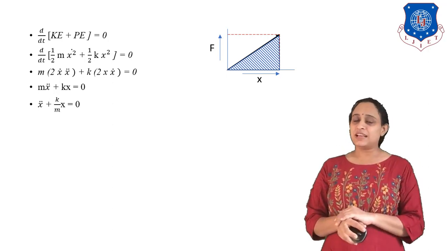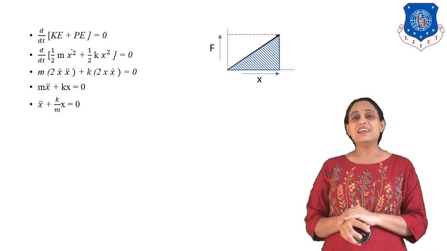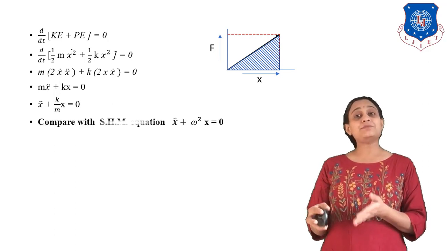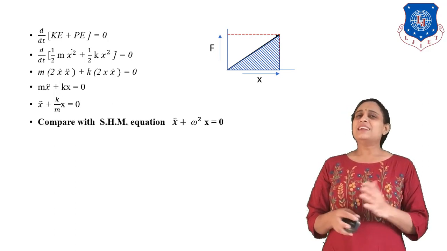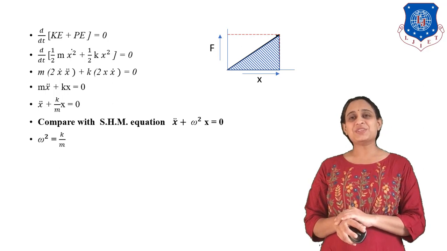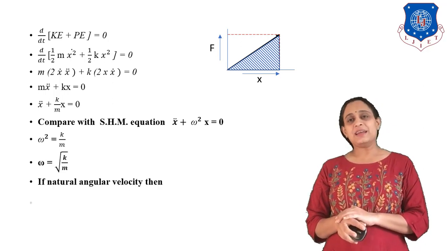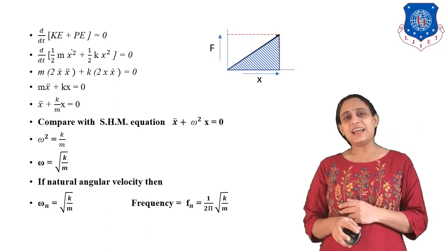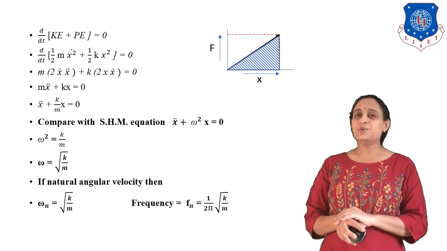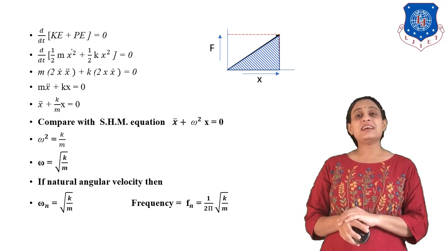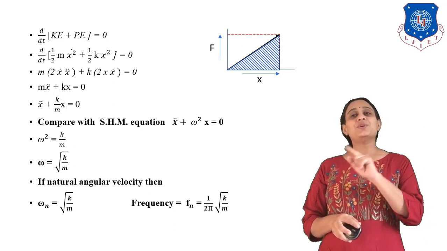Let us divide it by m. So what is our final equation? x double dot plus k by m into x is equal to 0. Let us compare with the simple harmonic motion equation. And what will we get? Omega square is equal to k by m. Finally, omega n is equal to under root of k by m. And frequency is 1 upon 2 pi under root of k by m.